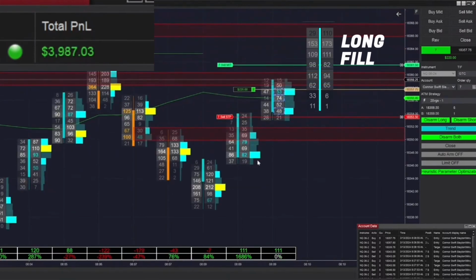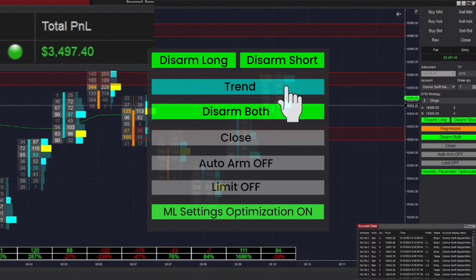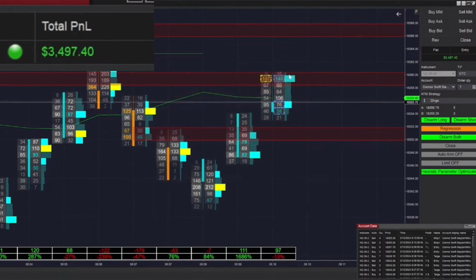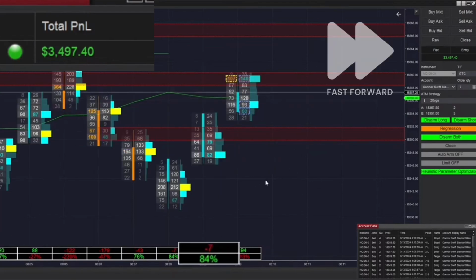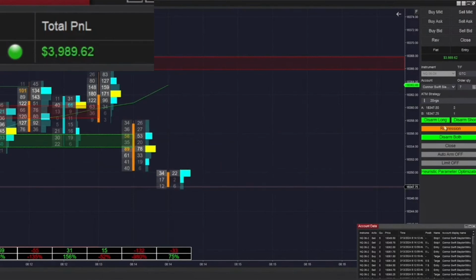Just got filled into a long trade. If we get stopped out on, okay, we did get stopped out on that one. We are going to be switching it into regression mode because we are likely going to get the formation of this new range here. We did have that divergence at 809. Ended up getting stopped out of that trade there, back down to 4,000.